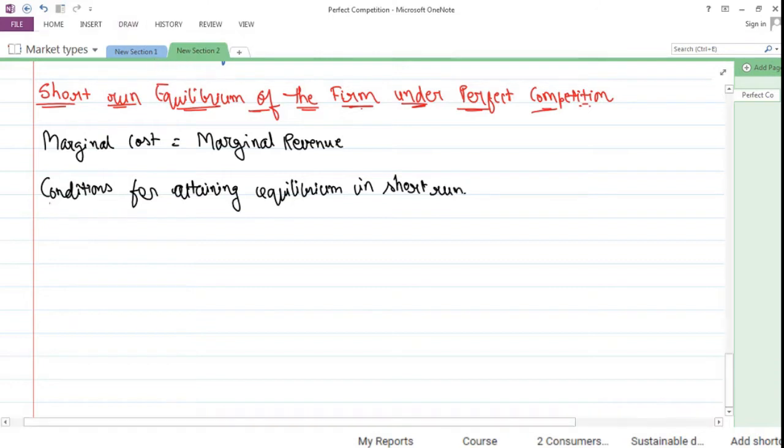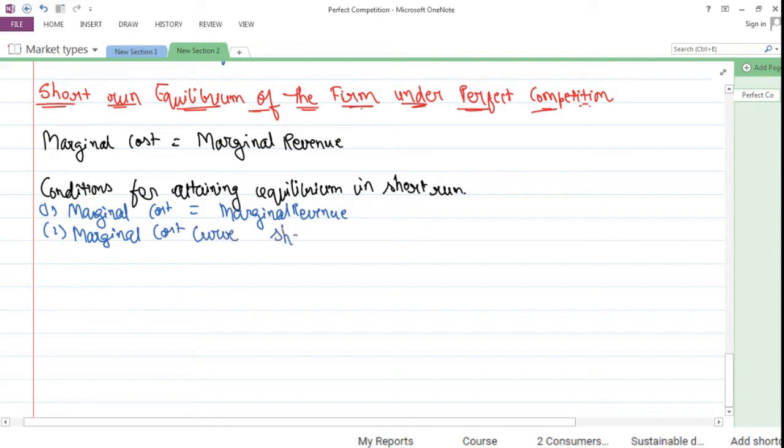So the first condition for having an equilibrium in the short run is that marginal cost is equal to marginal revenue, and the second condition states that equilibrium is attained or marginal cost curve should cut the marginal revenue curve from below. So let's see as to what it means.